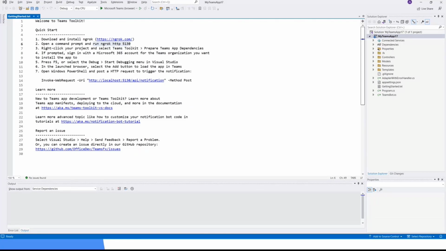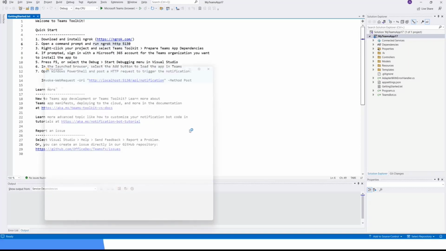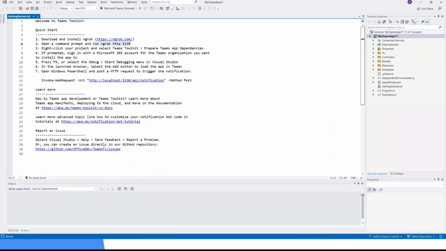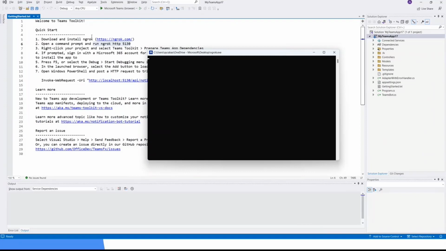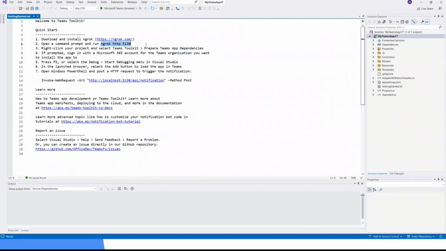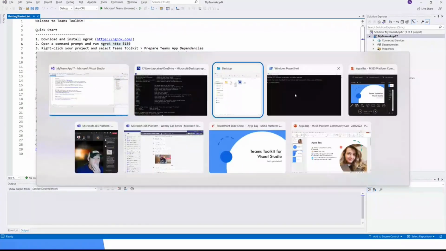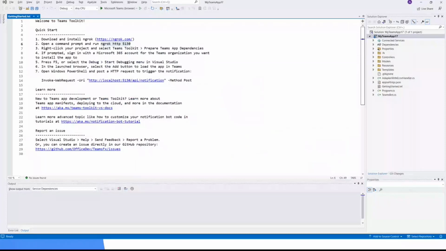Just one second. I have to make sure that it's actually open. I need to rerun ngrok. Apologies for repeating the same step. I don't know why, but I copied the run piece as well. I think I'm just rushing because I have 15 minutes. That's all fine.